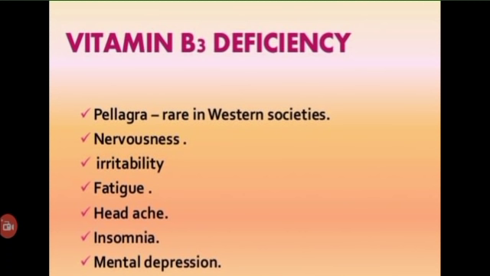Dermatitis is the inflammation of the skin, usually found on the areas of skin exposed to sun. Diarrhea may be in the form of loose motions with blood and mucus. Prolonged diarrhea will lead to dehydration and weight loss. Dementia is associated with degeneration of nervous tissue, and the symptoms of dementia include anxiety, irritability, poor memory, insomnia, that is sleeplessness.